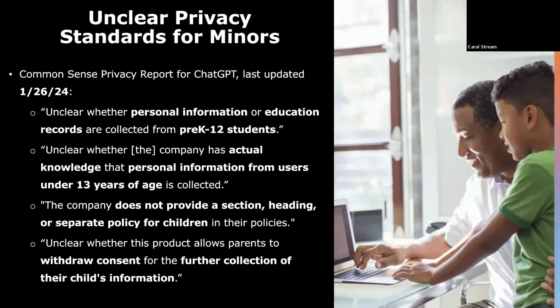A privacy report on ChatGPT from the nonprofit organization Common Sense Media highlights the uncertainties around ChatGPT's use of the personal information of minors.